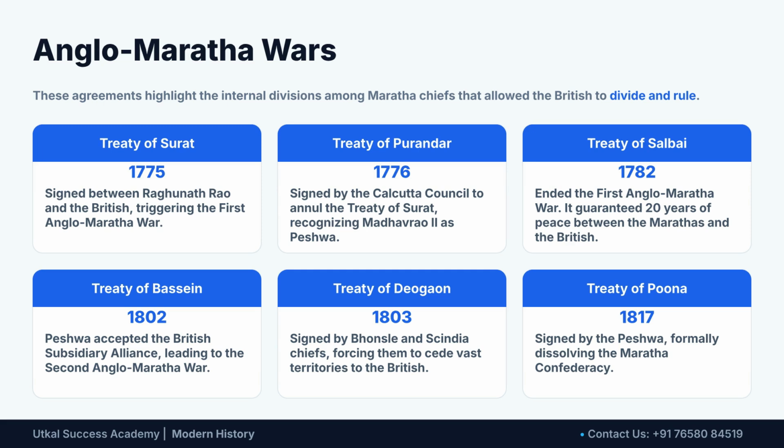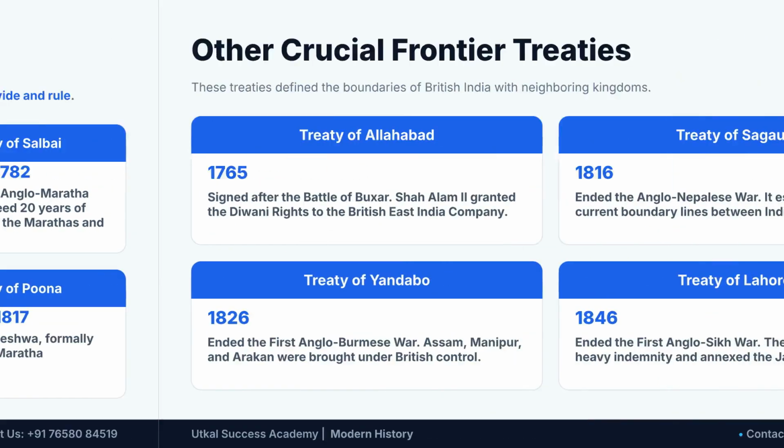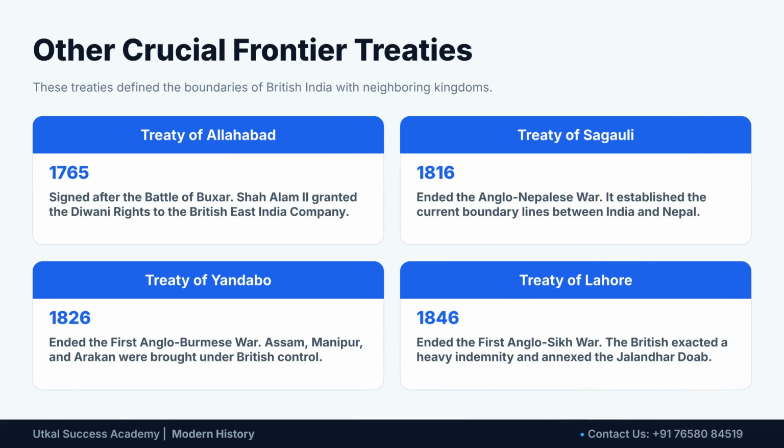The Anglo-Maratha Wars were influenced by internal Maratha divisions, allowing the British to divide and rule. Significant agreements include the treaties of Surat, 1775, Purandar, 1776, Salbai, 1782, Bassein, 1802, Deogaon, 1803, and Pune, 1817, which dissolved the Maratha Confederacy. Other crucial frontier treaties defined British India's boundaries with neighboring kingdoms.